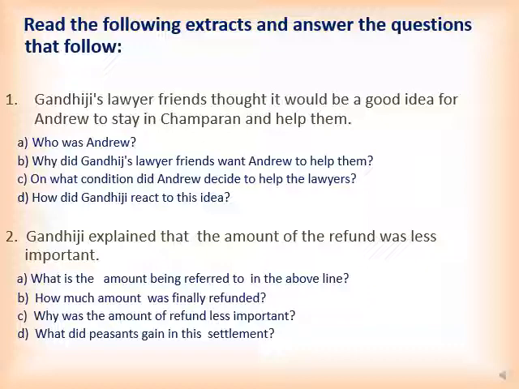You must understand the question, how much was finally refunded? The next question is, why was the amount of refund less important? Whatever amount was refunded, why was it less important? The next is, what did peasants gain in this settlement? How were peasants benefited? Was it monetary or in some other form?